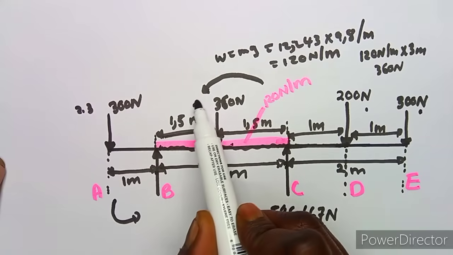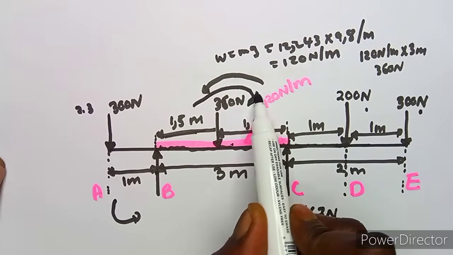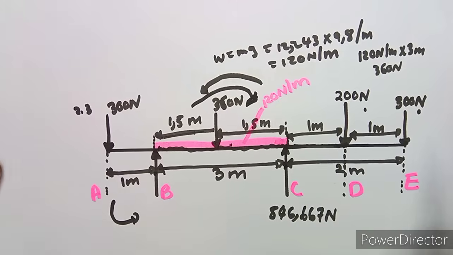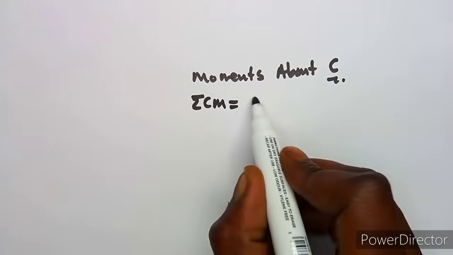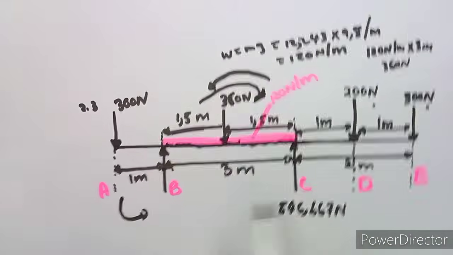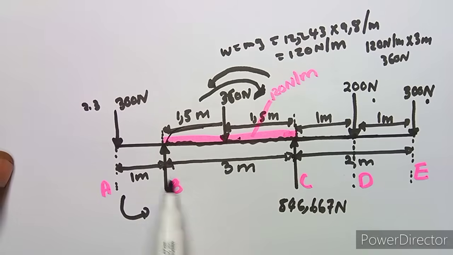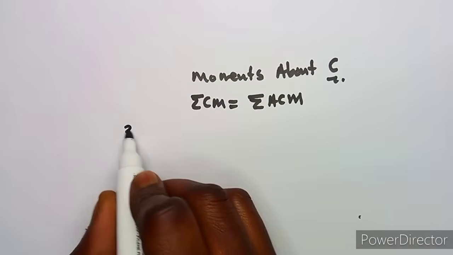It is now B going to C, so it's this direction, which is clockwise. So this is actually clockwise. So we shall refer to the sum of the clockwise moments being equal to the sum of the anti-clockwise moments. So B to C is 3 meters, so it's B times 3, which is 3B.